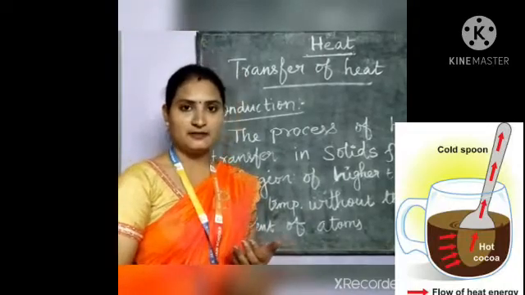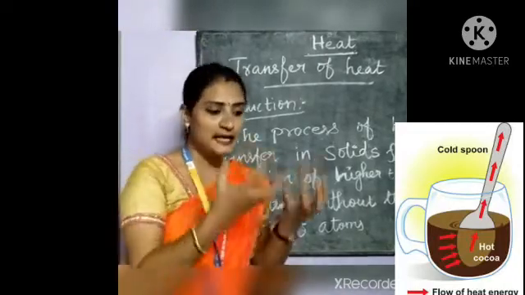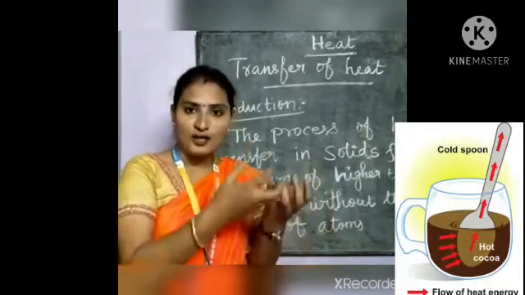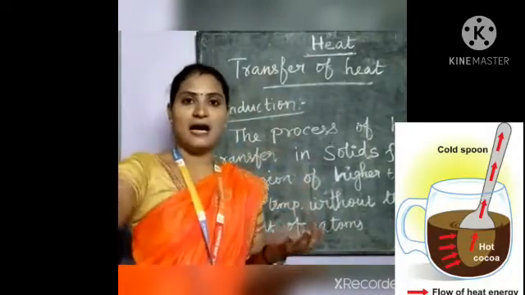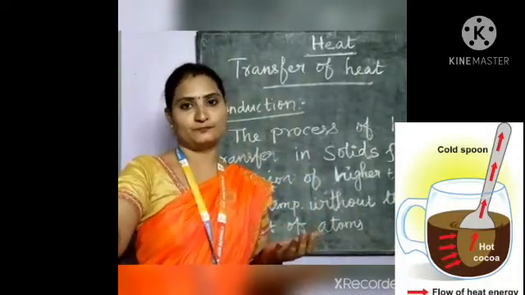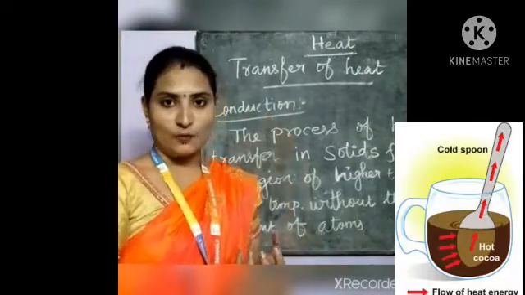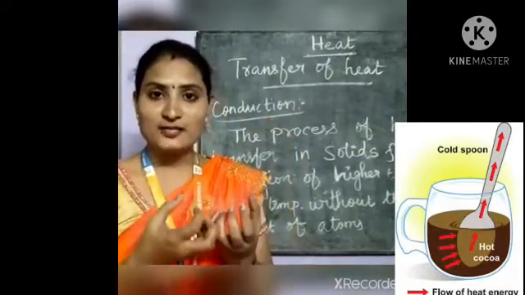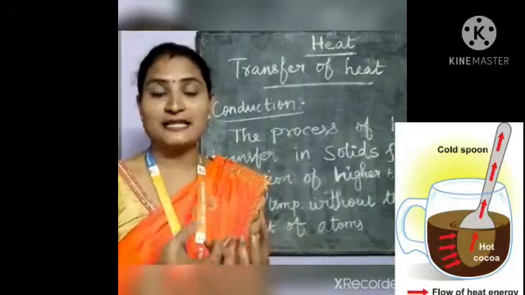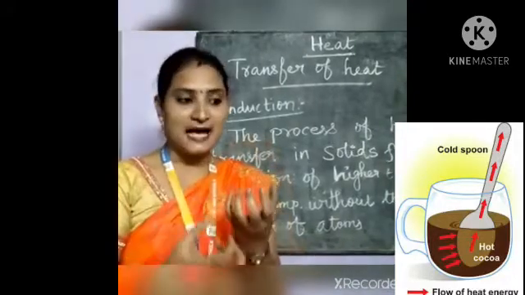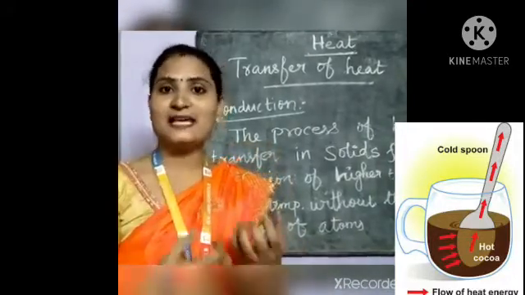How is it possible? Because the heat present in the hot water will transfer to the other end of the spoon. In the hot water, the atoms and molecules are in vibratory motion, because they have heat energy, and kinetic energy because of the heat energy.